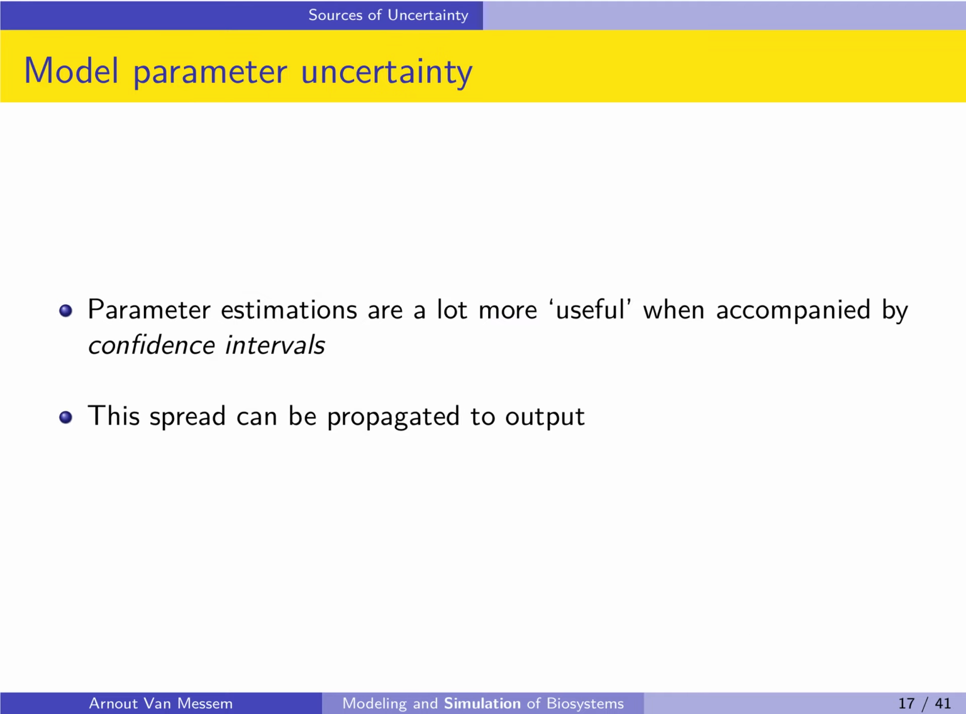And then the fifth source is the model parameter uncertainty. We know that each parameter is only an estimation through the data, so we use our training data to estimate the parameter values. But such a parameter estimation is a lot more useful if it is accompanied by confidence intervals. So if we know what the plausible values are for this parameter. In this case, we have a spread on the parameter estimation, and this spread, this uncertainty, can be propagated to the output, so it can be calculated through the model to see what happens at the output level.